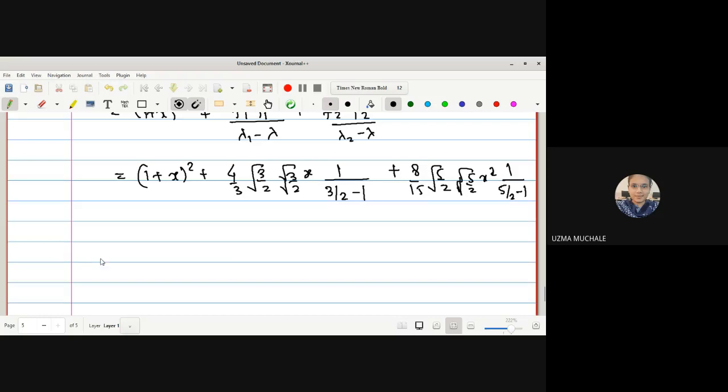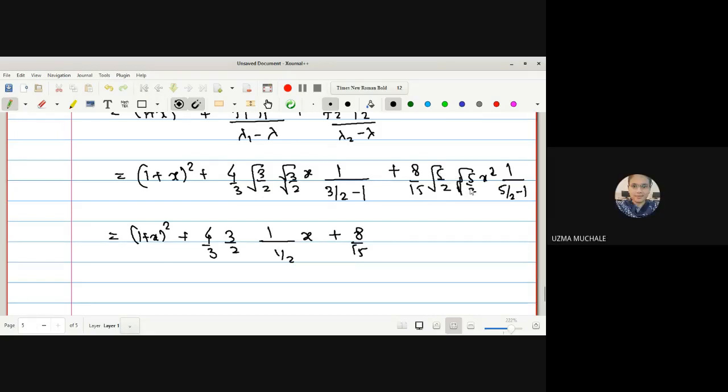You can simplify or put it as it is also. If you are going to simplify, what will be the resultant? 4 by 3 root 3 into root 3 by 2, that will be 3 by 2, and 1 upon 3 by 2 minus 1. What is the value of 3 by 2 minus 1? 1 by 2.